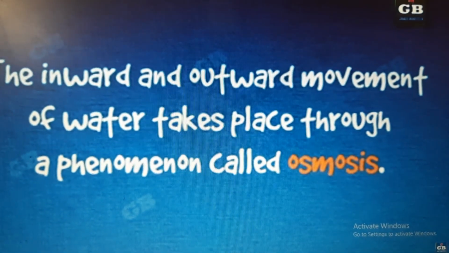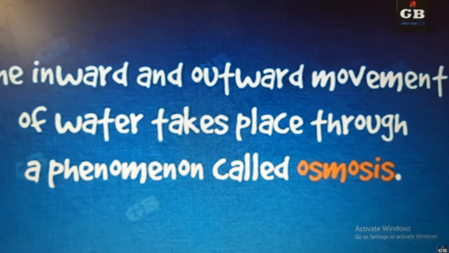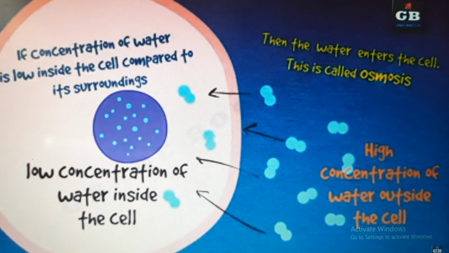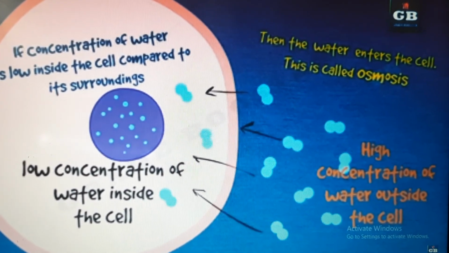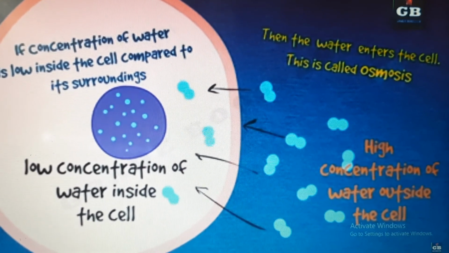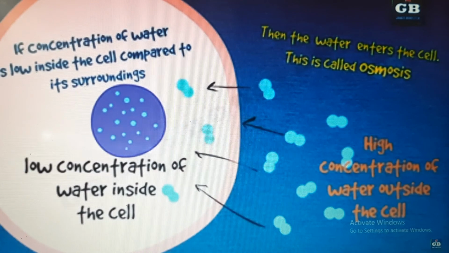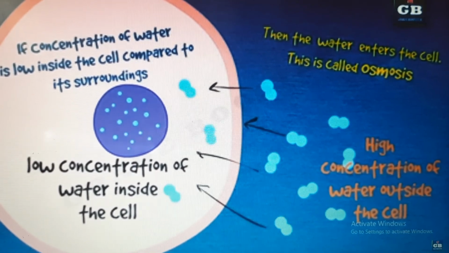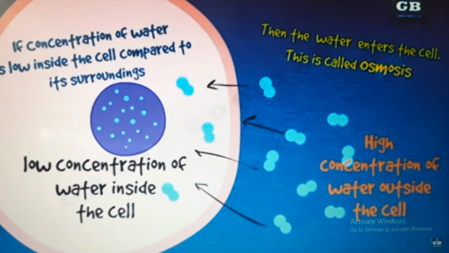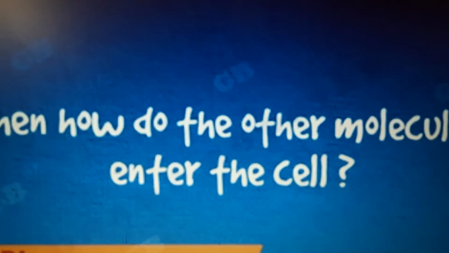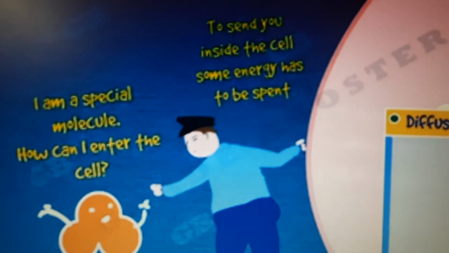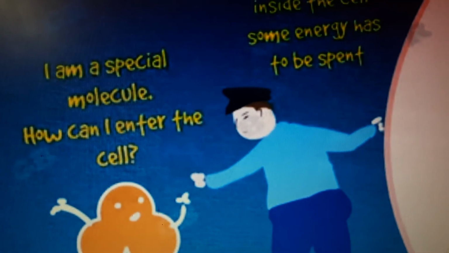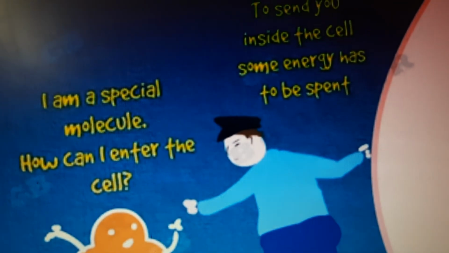There is one more phenomenon through which the exchange of water takes place between the cell and its surroundings. It is osmosis. The movement of water molecules from a place of high concentration to a place of low concentration through a semi-permeable membrane is called osmosis. For the transfer of other materials into the cell, energy is required. This kind of transport is called active transport.